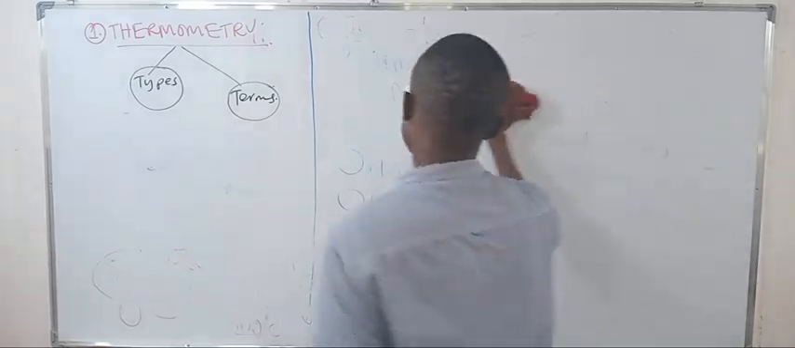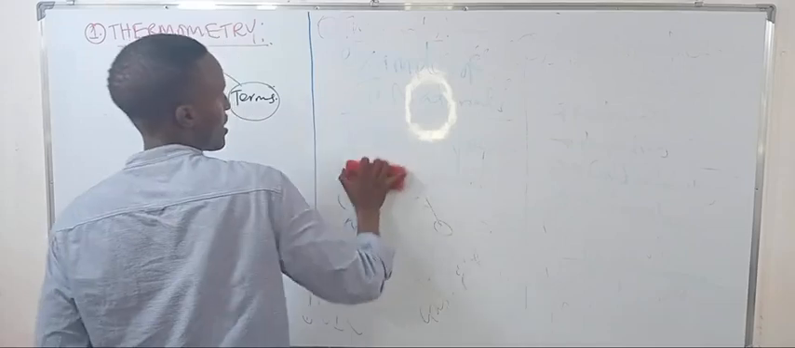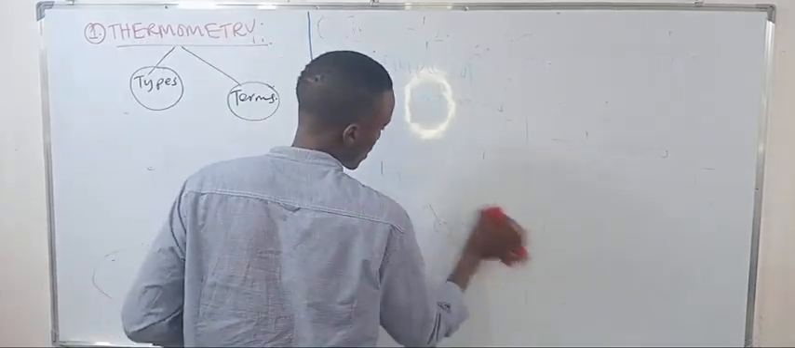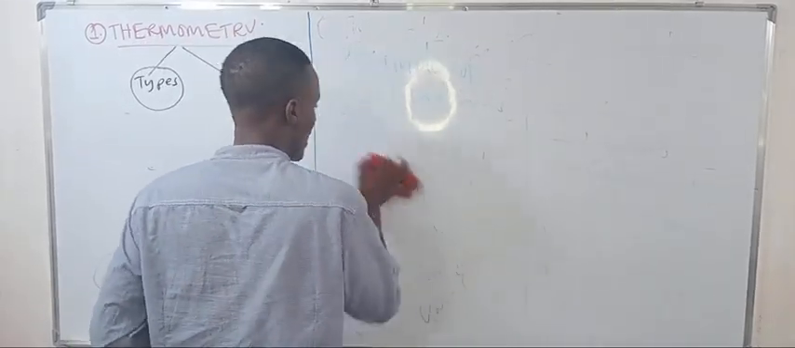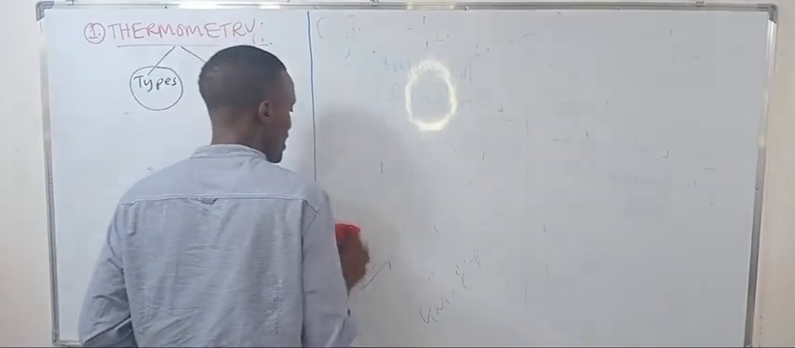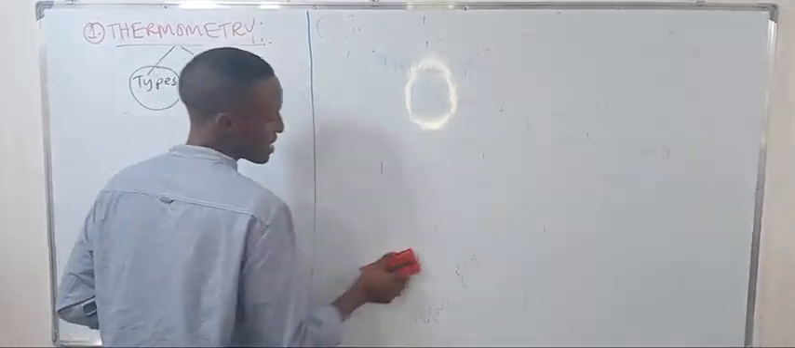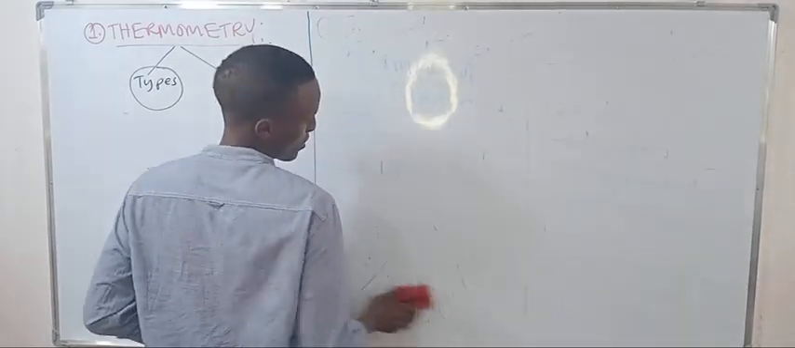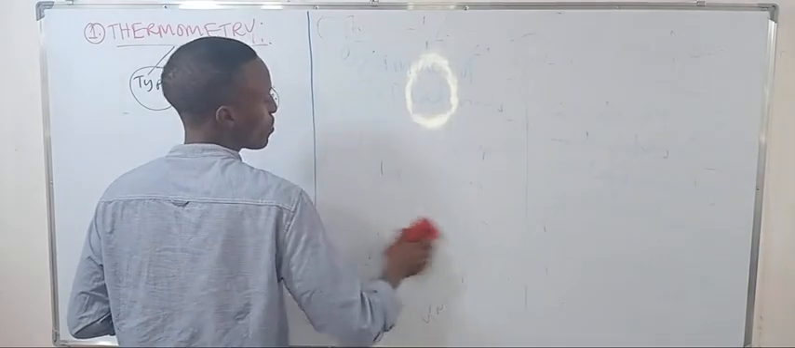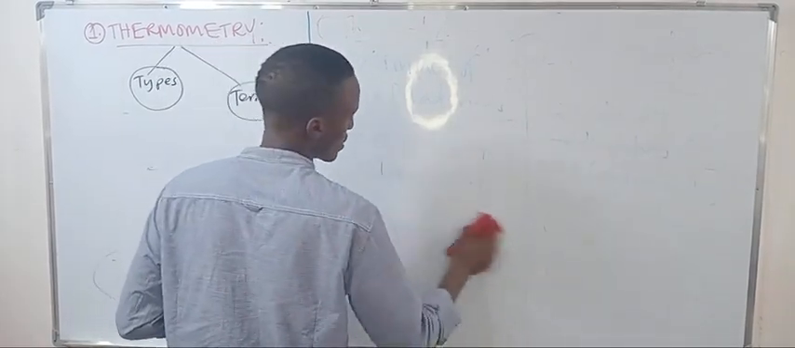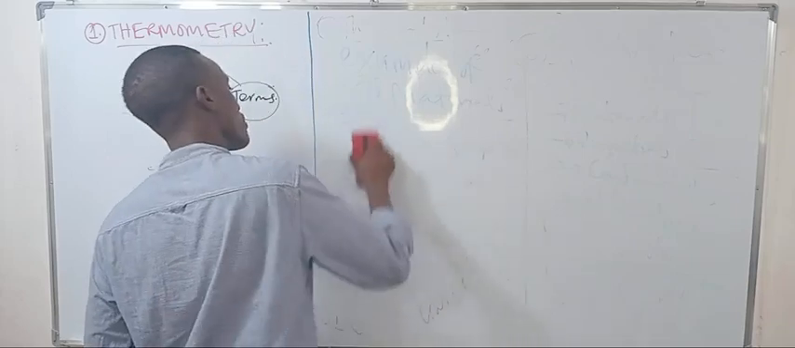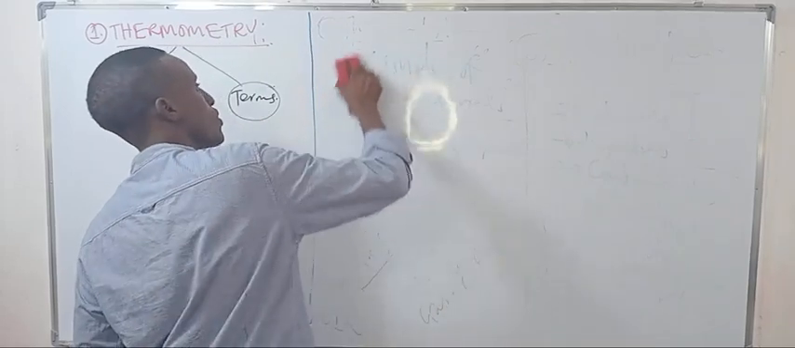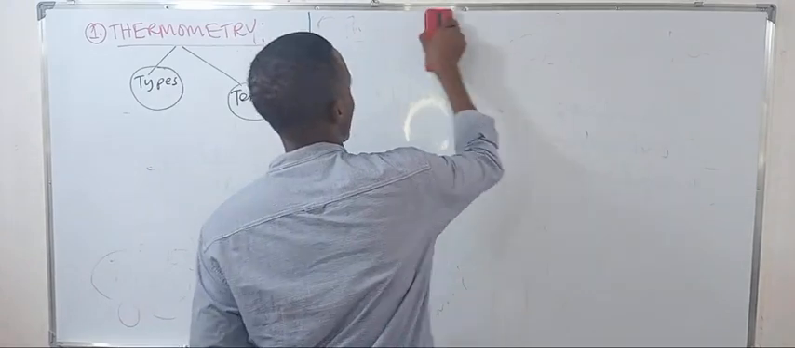It's like the length of the liquid, which increases as the temperature increases. Or in a gas, it is either the pressure or the volume, depending on the type of gas thermometer. There are two types of gas thermometer, one used at constant pressure and the other at constant volume.